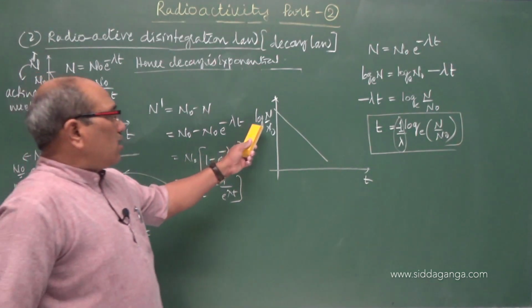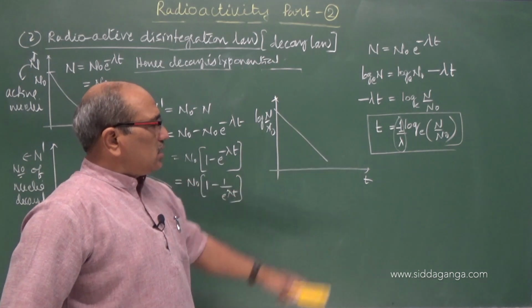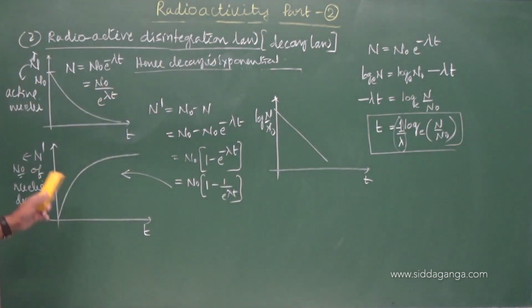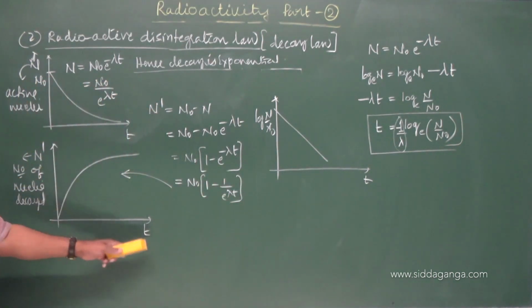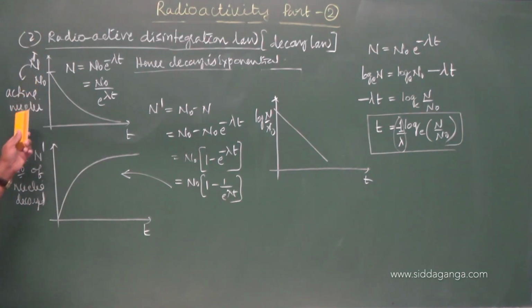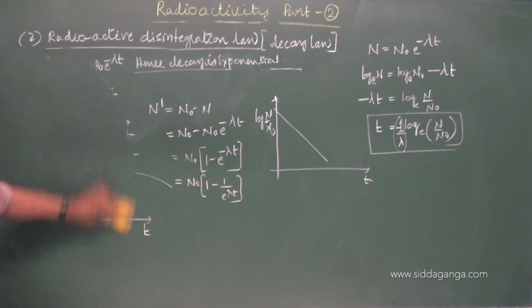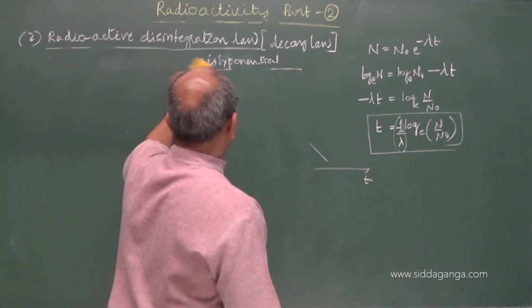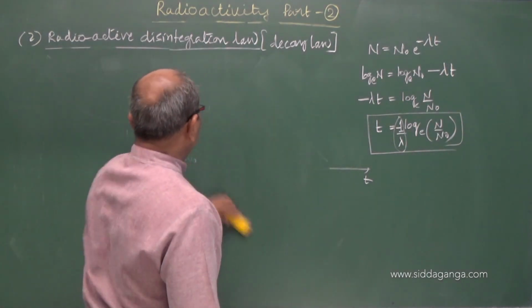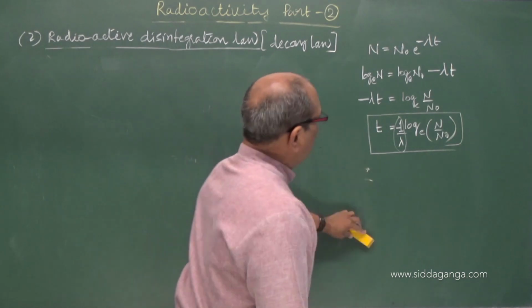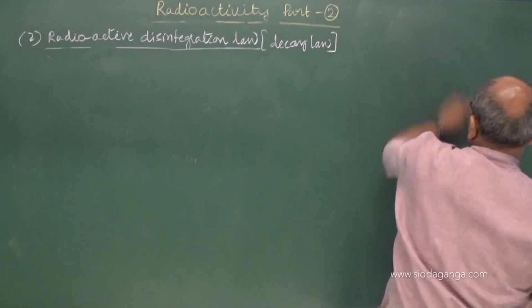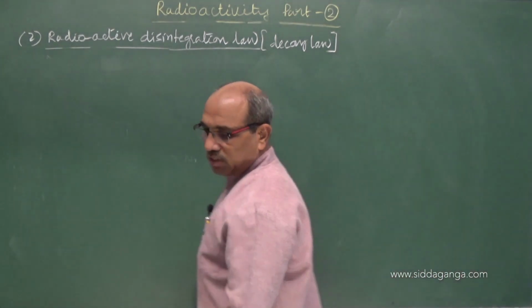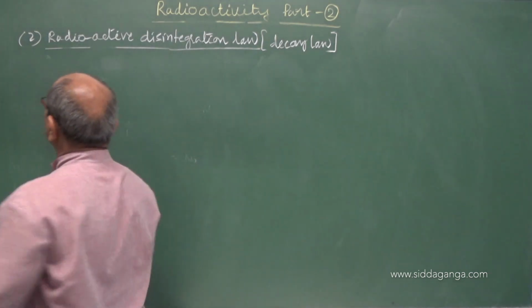If they ask log n by n naught versus t, the graph is this graph. Number of decayed nuclei versus time is this graph. Number of active nuclei versus time is the third graph. So with this, let us come to redefine the decay constant. Sometimes in the board examination, you are asked to define the decay constant after deriving that equation of exponential decay.